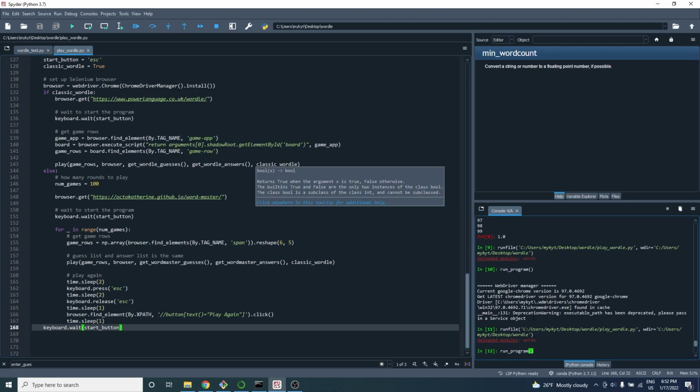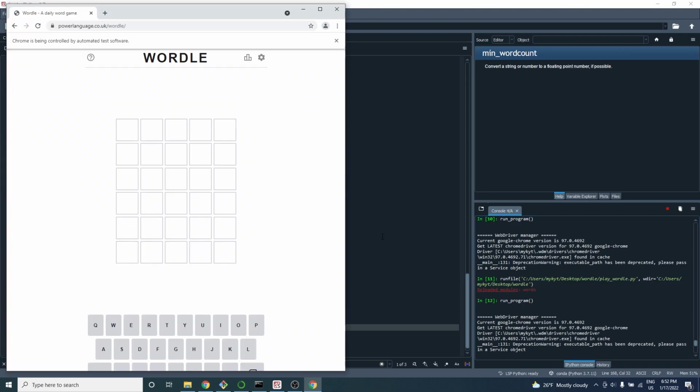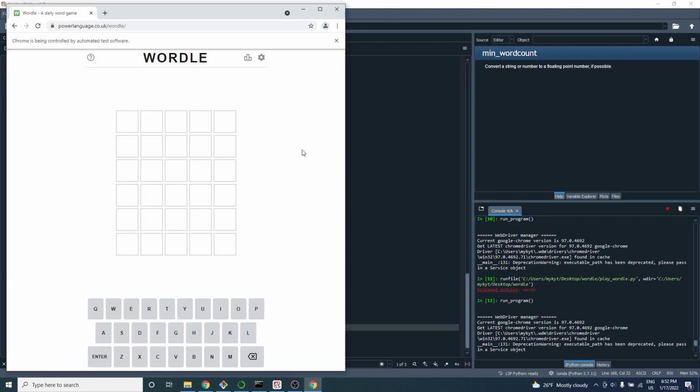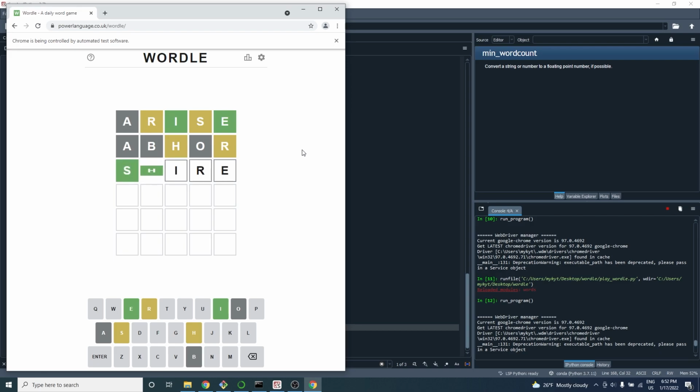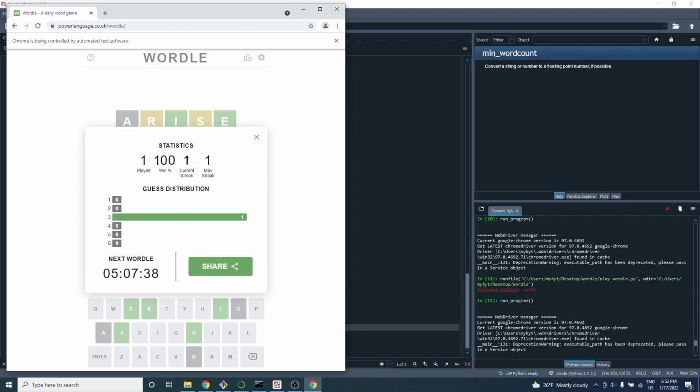Let's give it a try on the official Wordle website. We call run program in the terminal, and once we press escape, the program starts. So I'll press escape right now, and there you go, it made its first guess, arise. Then it makes another guess, abhor. And there you go, it took just 3 tries and it guessed the word of the day, Shire.